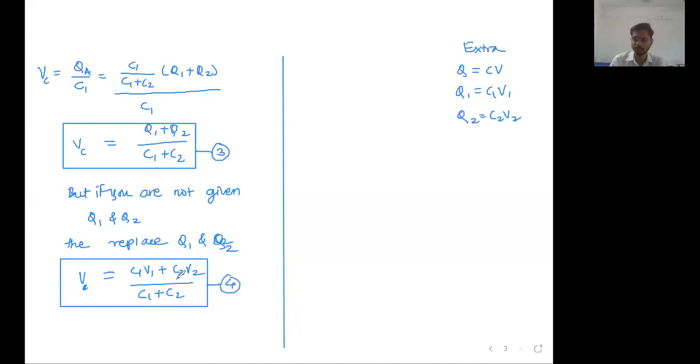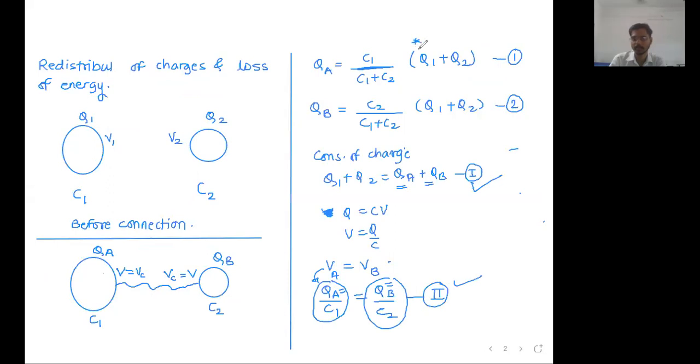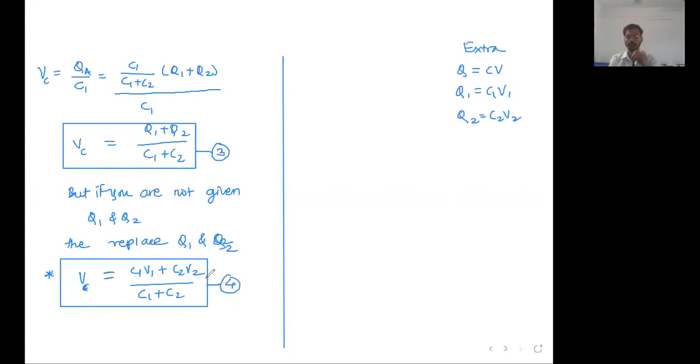I personally do not remember any of these equations. This got remembered automatically, just by solving some examples. This one I remember by the trick called capacity fraction. So these equations, the starred equation, equation 1, equation 2, and equation 4, got automatically remembered. Okay, up to this, reply to me in the chat box.